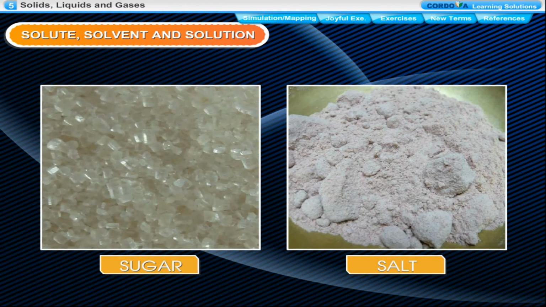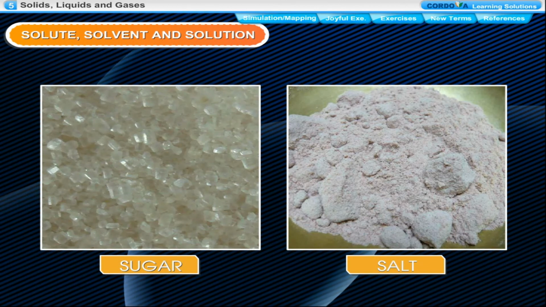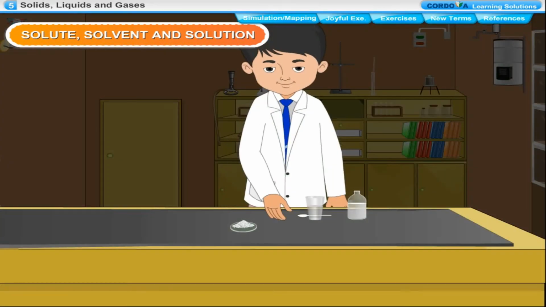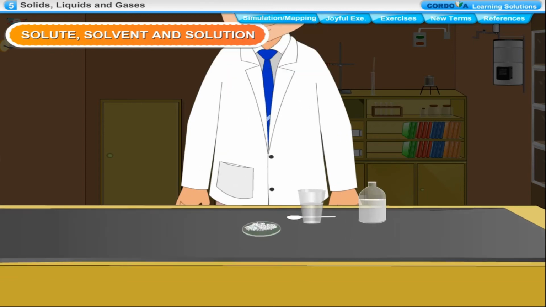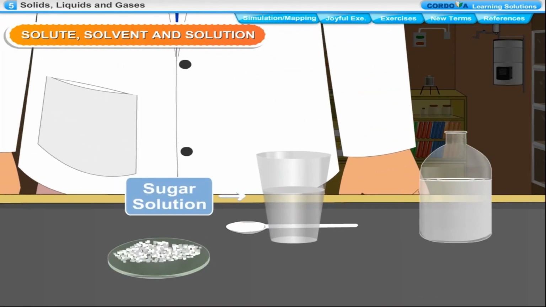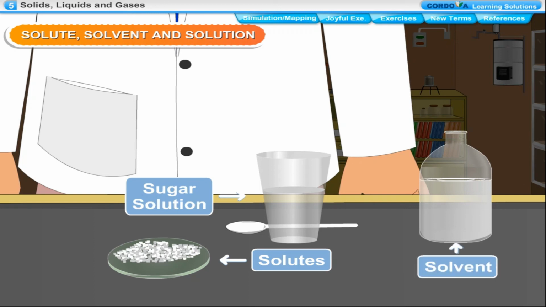Solute, solvent and solution. In the above activity, we have prepared a sugar solution by dissolving sugar in water. There are many other things which get dissolved in water. The substances that dissolve in a liquid are said to be soluble in that liquid and are called solutes. For example, sugar and salt. The liquid in which a substance, solute, dissolves is called a solvent. For example, water and milk.